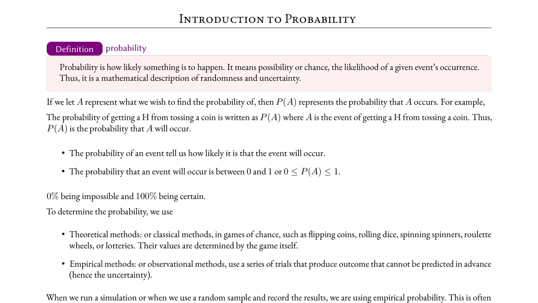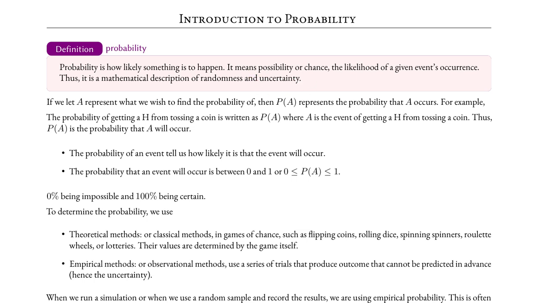In this section, we will learn probability so that we can use it in the inference step in studying statistics. Probability is how likely something is to happen, something is to occur. It means the possibility or the chance, how likely that a given event occurs. It is a mathematical description of randomness and uncertainty. When talking about probability, there is a degree of uncertainty.